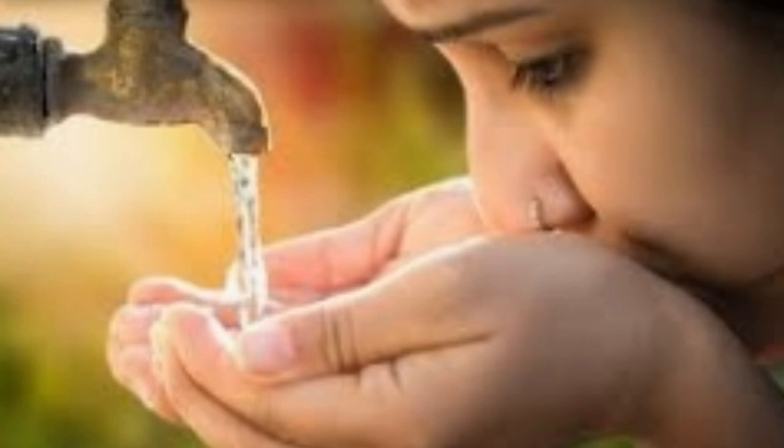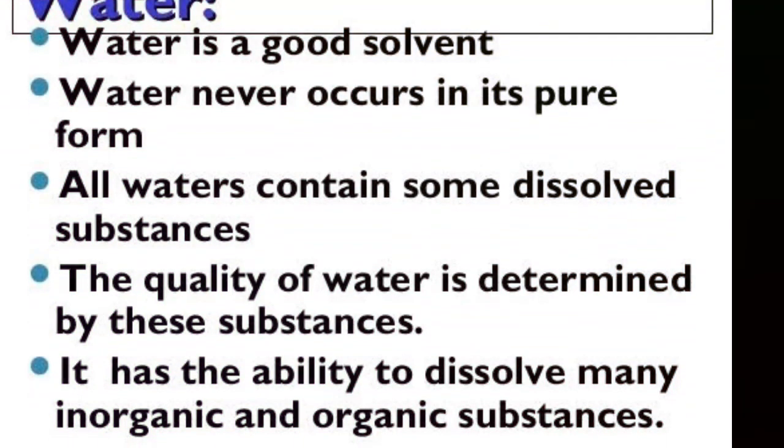Okay, so students, drinking or potable water should have some characteristics which I am now going to read and describe one by one. And that is so simple and you can easily understand all of these things. I don't think there is any rocket science in learning the processes of how the treatment of water can be done for the supply of cities. And I will try to give my best to you all. So let's start the topic.